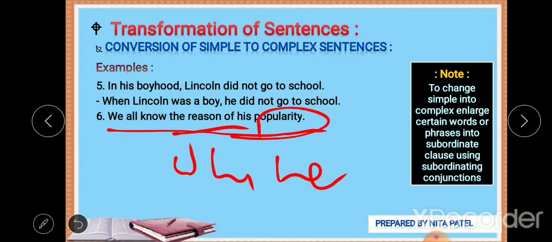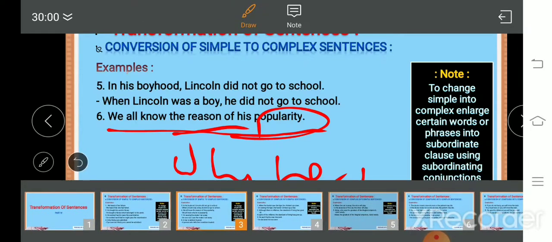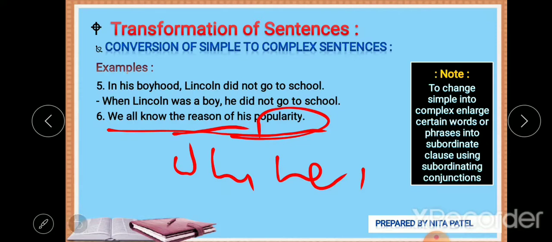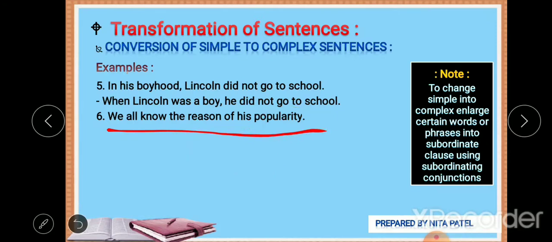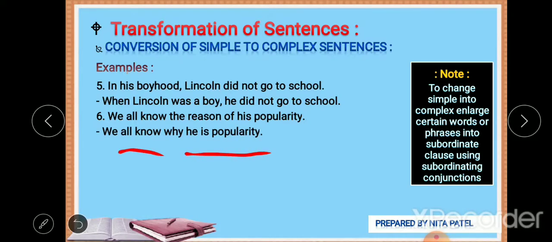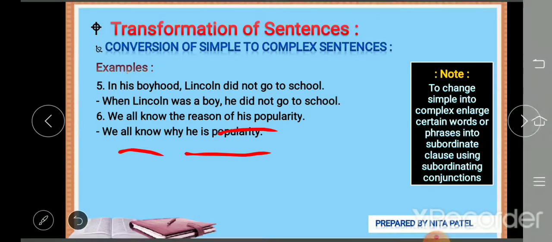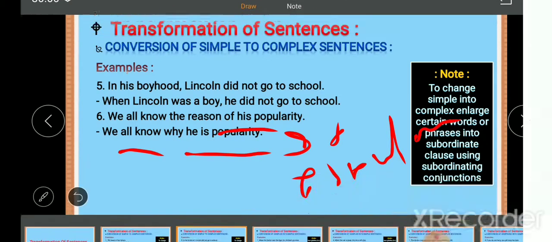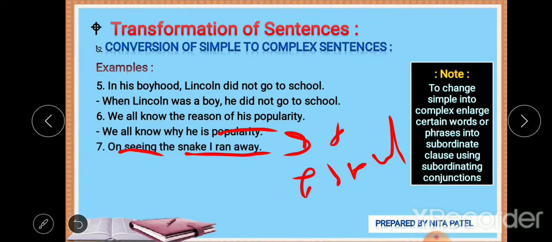We all know why he is so popular, right? We all know why he is so popular. No, it's wrongly typed here. Why he is so popular. I'm sorry, I'm not able to write properly here.